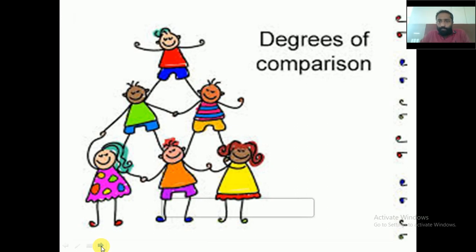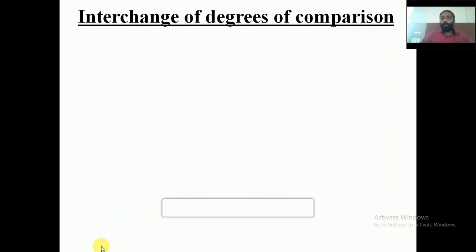We are dealing with the topic called the degrees of comparison, and today what we are going to learn is about the interchange of degrees of comparison. When a sentence is in positive degree, how it can be changed into comparative, or it can be changed into superlative. That's what we are going to learn today. Interchange of degrees of comparison.